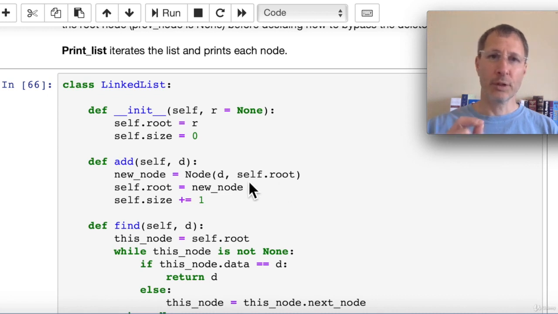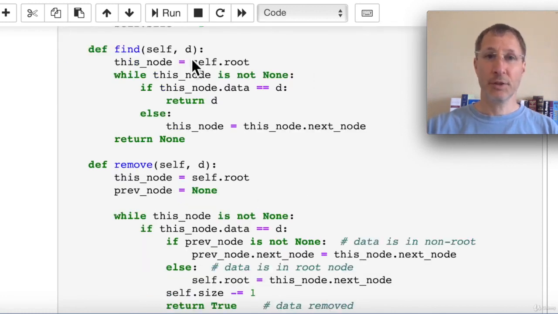Keep in mind we're inserting this node at the very beginning of the list. So the current root node is going to be the second node. So we pass that in as the next node for this new node. And then we change the root node to the new node. We increment our size by 1 and we're done with the add operation.